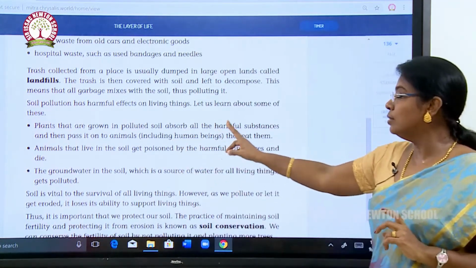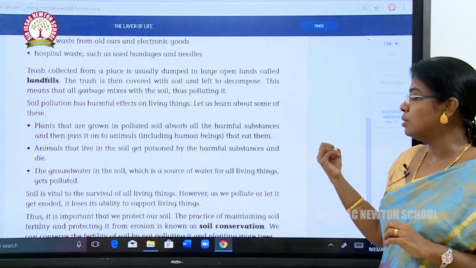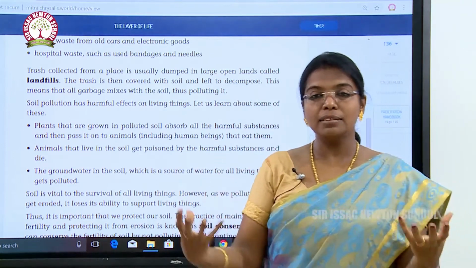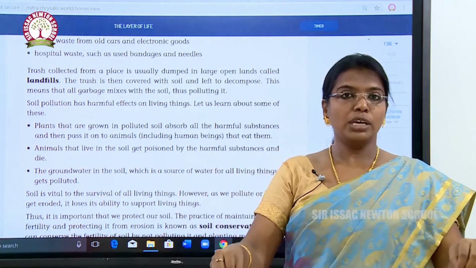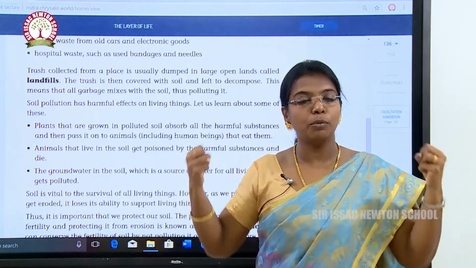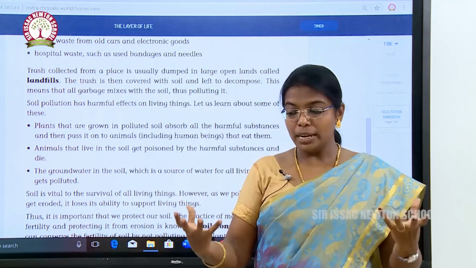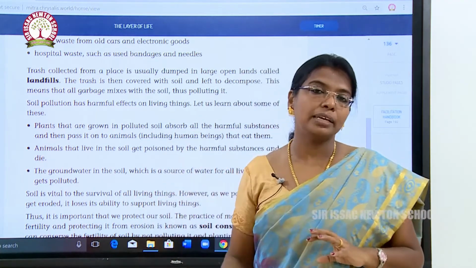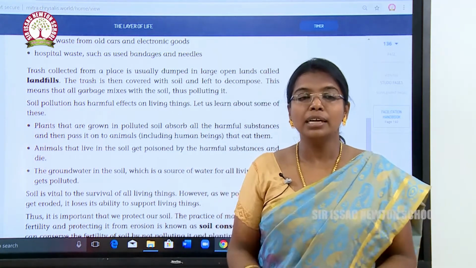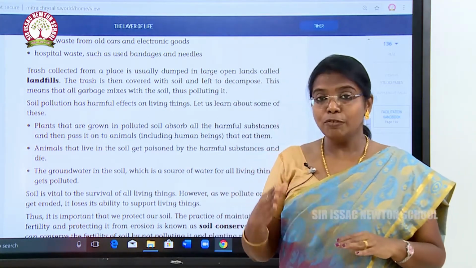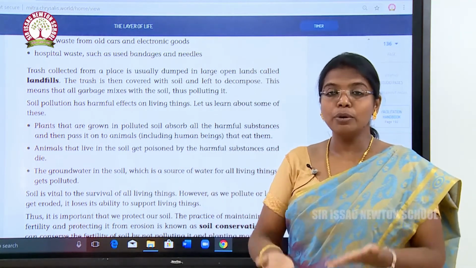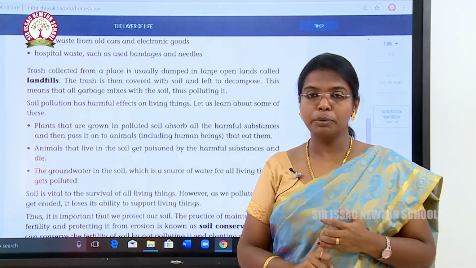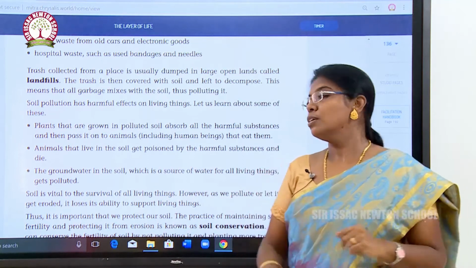Plants that are grown in the polluted soil absorb the harmful substances, and then it passes into the animals that eat them. If we plant a tree in polluted soil, that plant will absorb the poison from the soil. When these plants are eaten by animals, say a goat eating that plant, the poisonous plant goes into the stomach of the goat, and if we eat the meat of the goat, that poison is transferred to us. So plants, animals and human beings are continuously affected by this polluted soil.